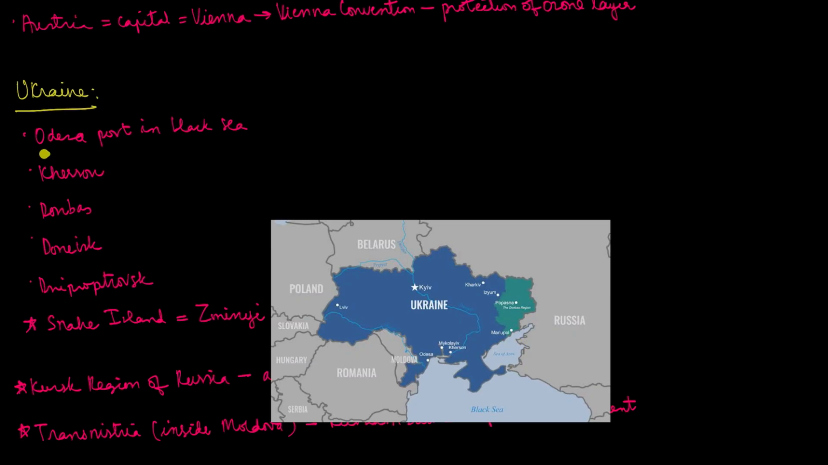The ports or prominent locations which have been in news related to Ukraine are first the Odisha port in the Black Sea. The Odisha port is over here. Then Kherson is also in news. Donbas, Donetsk, Dnipro, Dnipropetrovsk. I hope I have pronounced it clearly, but anyways, this location, Dnipropetrovsk. Then the Snake Islands. Snake Islands in news. Snake Islands are also called Zimny.